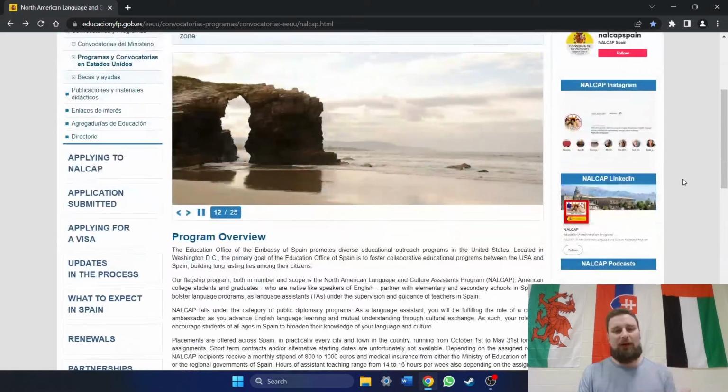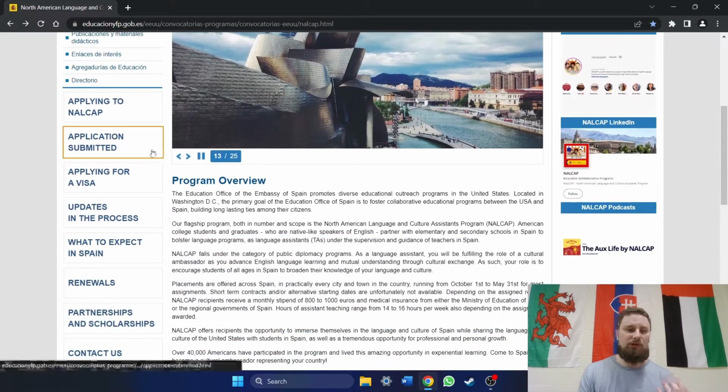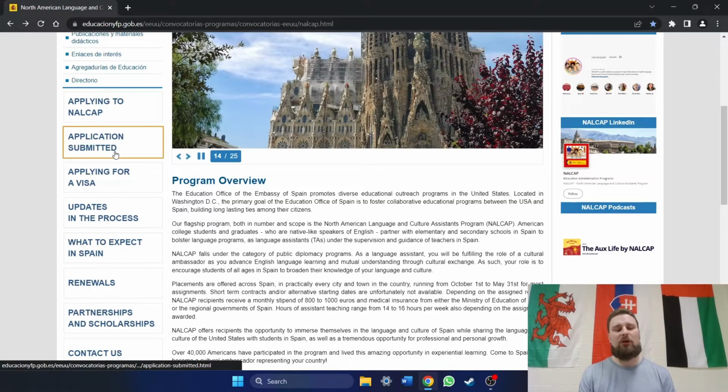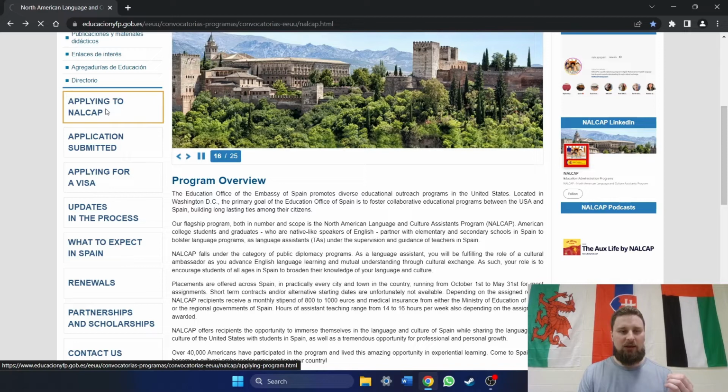So here's the home page. What we're going to be looking at today is the application process. Now, if you look over on the left side on this bar, there's all kinds of things that are super helpful. If you are interested or you are applying, you need to go through all these pages and just read, because this is the official website. But today we're going to be looking at applying to NALCAP.